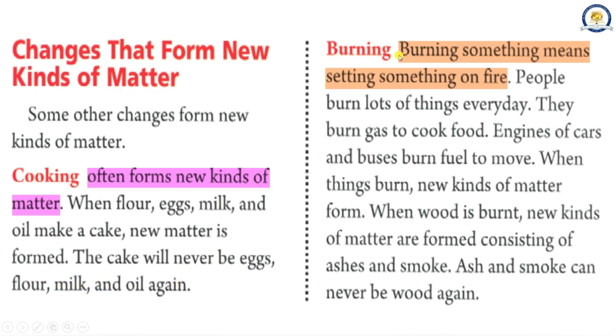Burning. Burning something means setting something on fire. People burn lots of things every day. They burn gas to cook food. Engines of cars and buses burn fuel to move. When things burn, new kinds of matter form. When wood is burnt, new kinds of matter are formed consisting of ashes and smoke. Ash and smoke can never be wood again.